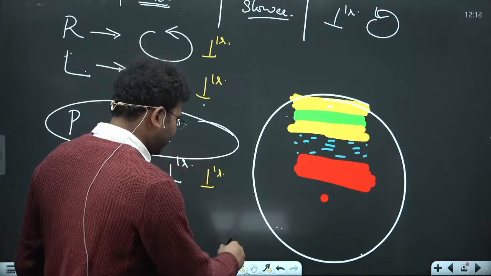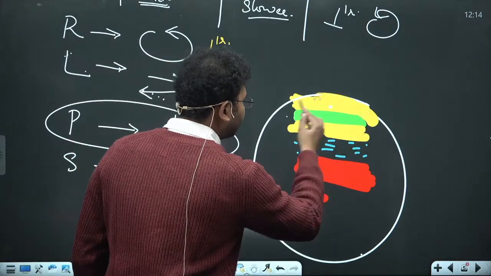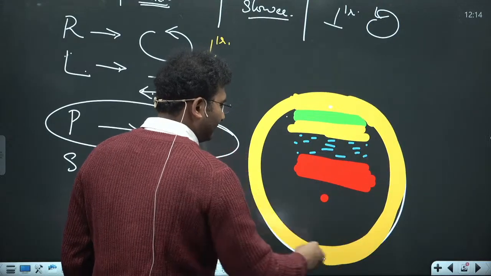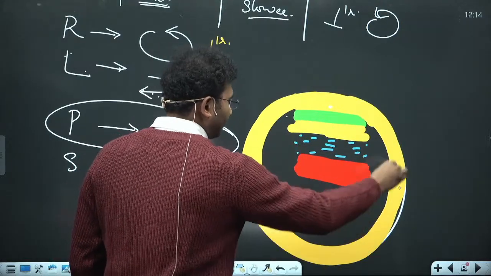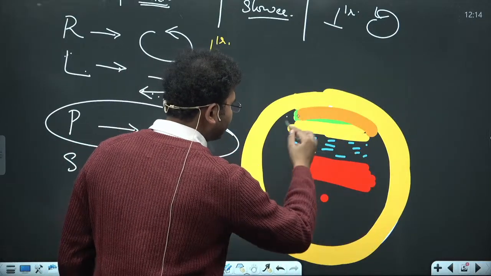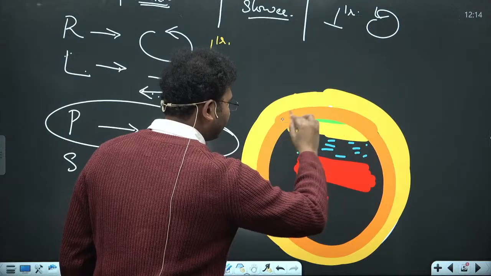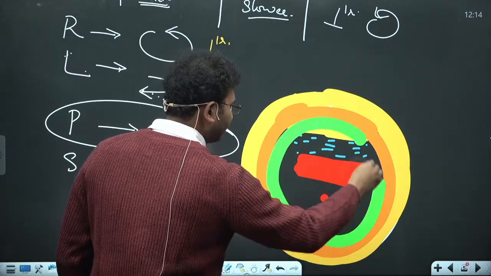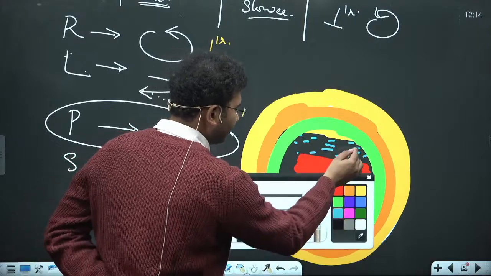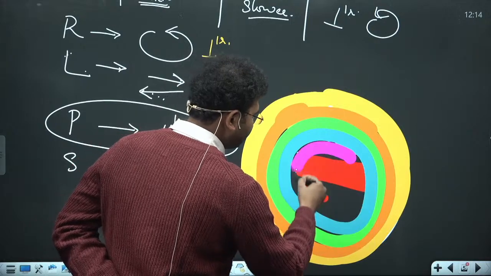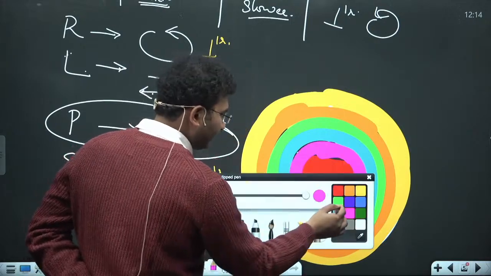For our understanding, imagine these are the different layers of the earth. This is one layer, and this is the second layer of the earth, which has varying density. Take a third layer, and this is a liquid layer. This is another layer with varying density.